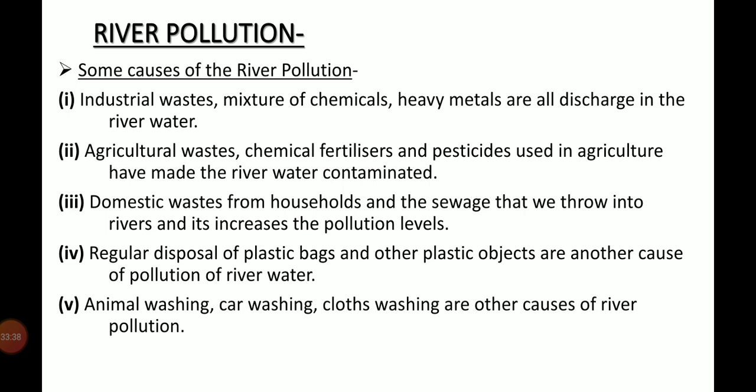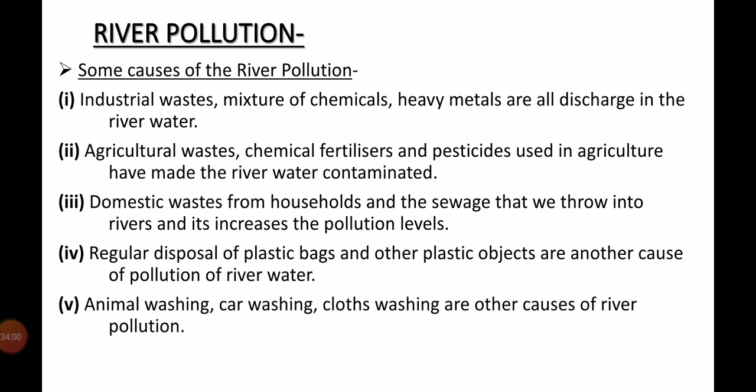Some causes of river pollution are: number 1, industrial waste, mixtures of chemicals and heavy metals are all discharged in the river water. Number 2, agricultural waste, chemicals, fertilizers and pesticides used in agriculture have made the river water polluted.